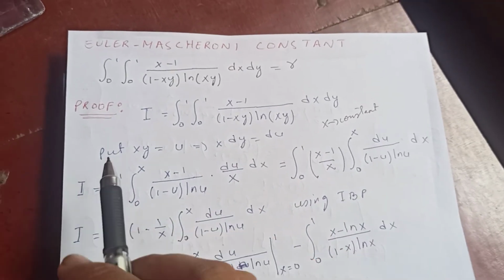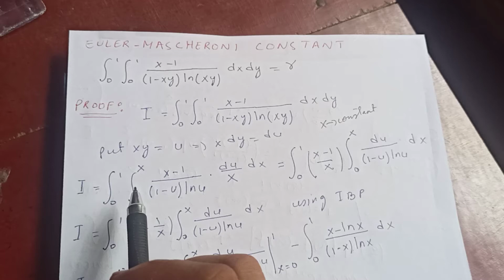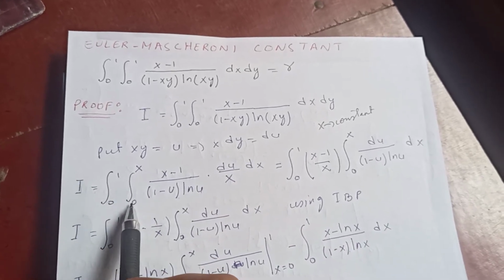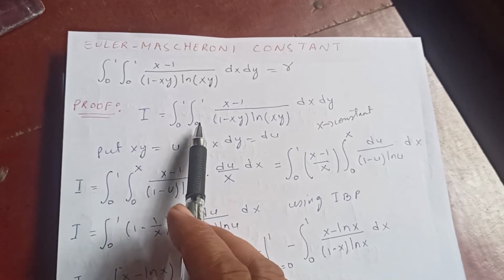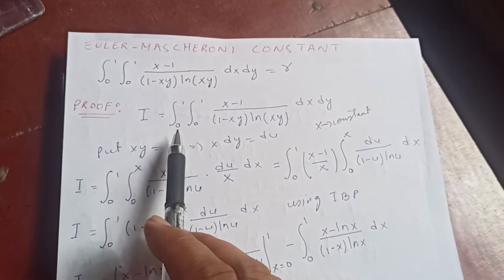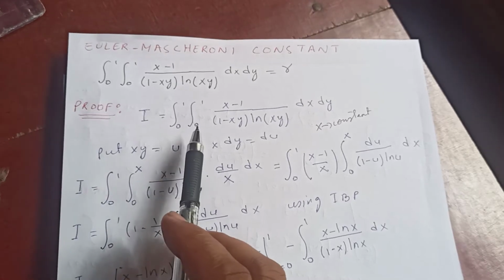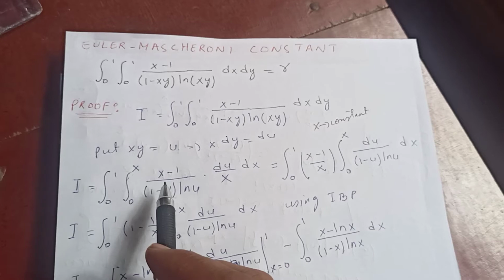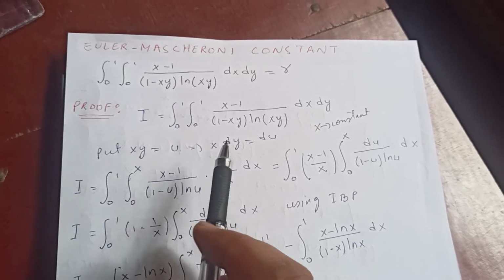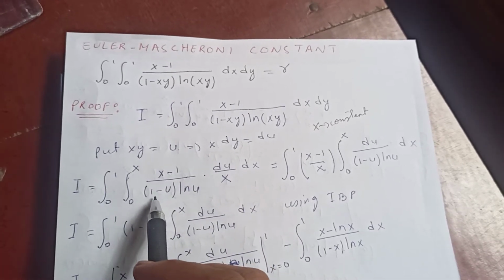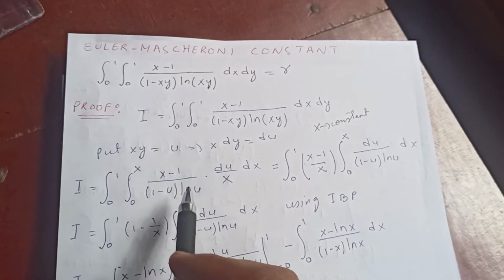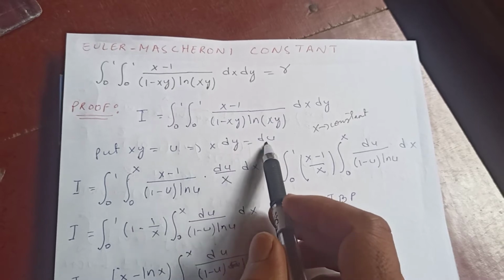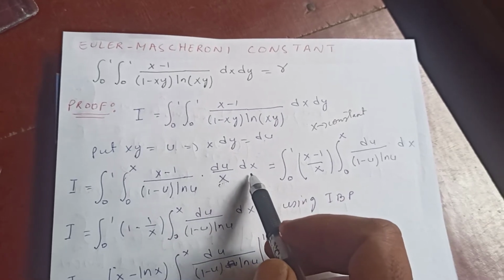Now coming back to the integral, I is the integral from 0 to 1. Here x is treated as a constant, so it is not changed here. And now for y, if you put y equal to 0, then u will be 0, right? If you put y equal to 1, then u will be x, right? And (x minus 1) upon x is constant, right? (x minus 1) upon (1 minus u), where u is xy, okay? Log u, and dy is nothing but du by x, right? Du by x dx, okay?